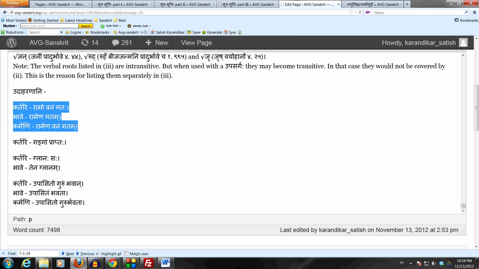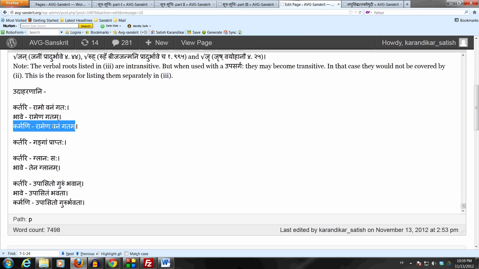First one was Ramo vanangataha. Here the gataha is kartari kta. It's qualifying Sri Ramaha, which means that Ramaha is the one who went to the forest. Then we can say, in bhave, Ramena gatam, which means the action of going was done by Sri Ramaha. We can also say Ramena vanam gatam: the forest was gone to by Sri Ramaha. So Ramena gatam is bhave prayogaha, just to denote the action.